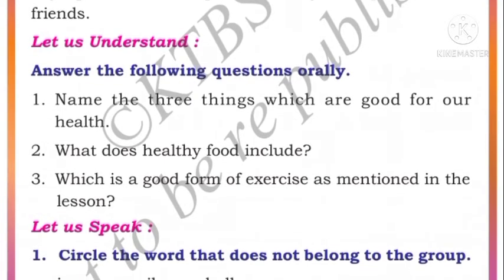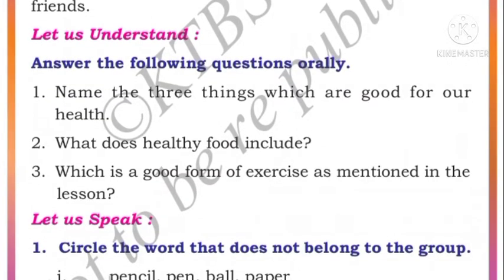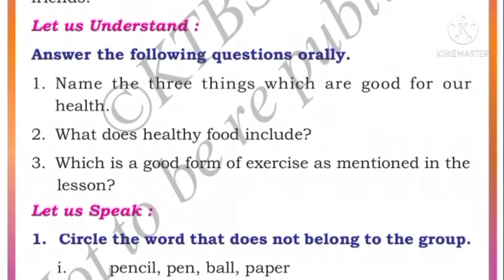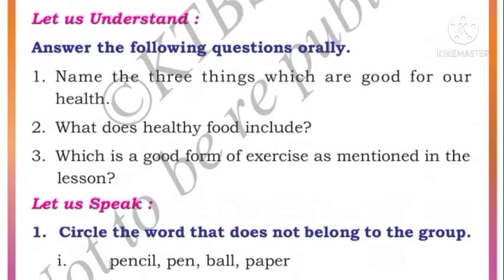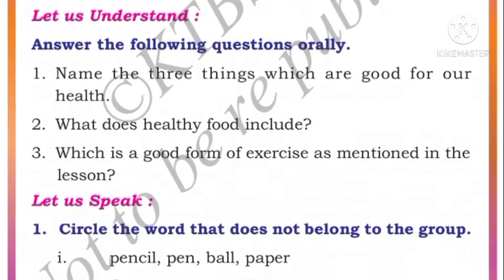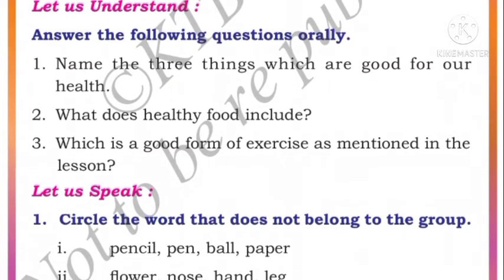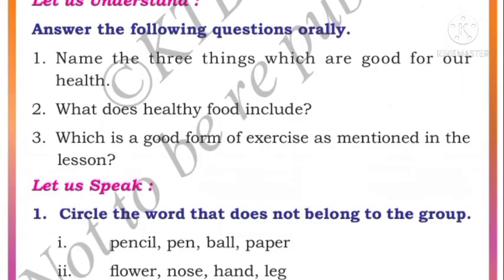What does healthy food include? Healthy food includes fresh fruits and vegetables. Number 3, which is the good form of exercise as mentioned in the lesson? Playing is a very good form of exercise as mentioned in the lesson, right? Now let us move on. First one, circle the word that does not belong to the group. We have to circle here the word which does not belong to the group.